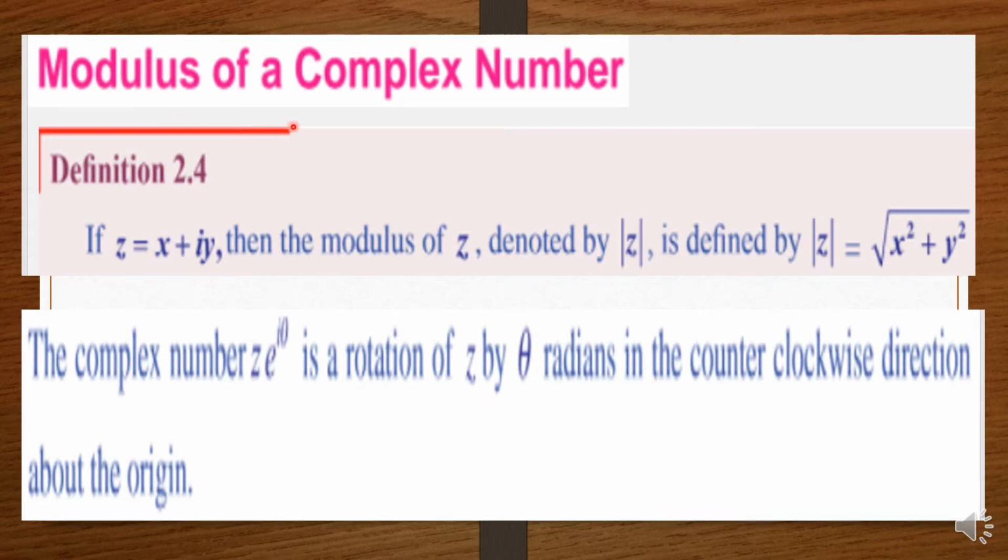Modulus of a complex number. Take a complex number in the rectangular form, that is z is equal to x plus iy. Then the modulus of z, it is denoted like this, and its formula is root of x square plus y square. That is the square of the real part plus the square of the imaginary part. Then if we have a complex number z and if it is rotated by theta radians in the counterclockwise direction, that is anti-clockwise direction, then the new complex number will be of this form, z into e power i theta.